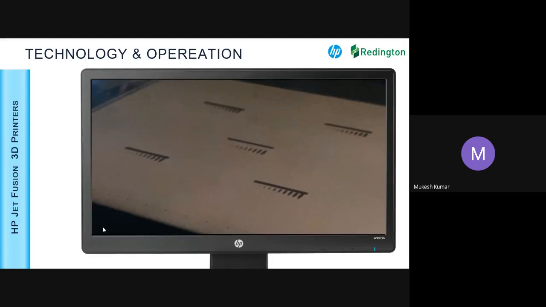Here, if you look at it when the printhead comes in, it doesn't matter whether I am printing 10 parts or 5 parts or 100 parts. If it is coming in that particular layer, it will be done in one go. That's how this technology is very, very fast.